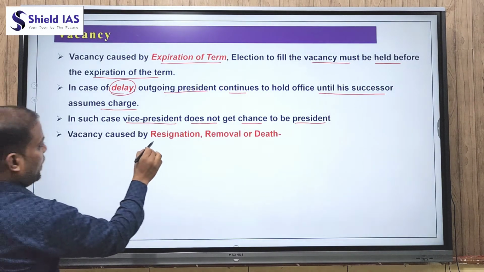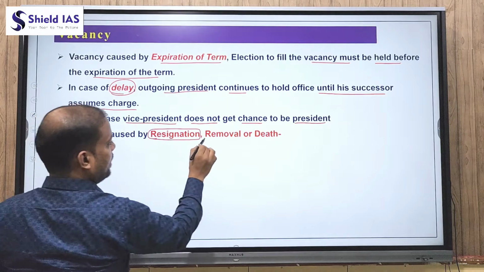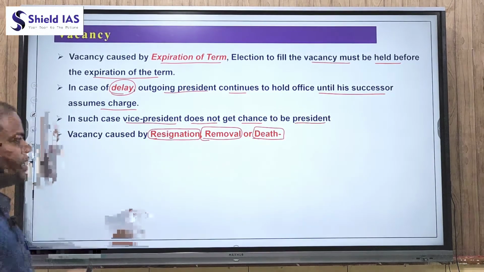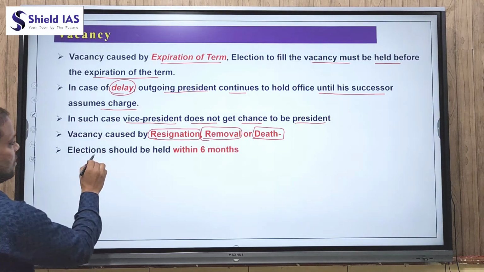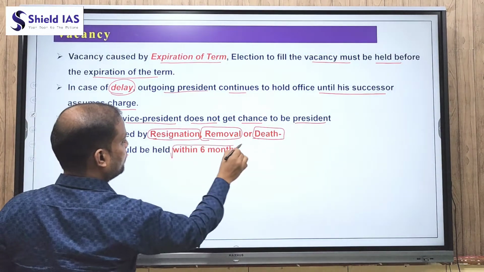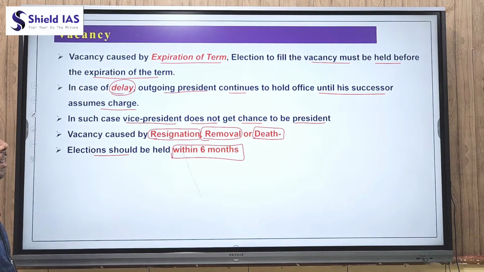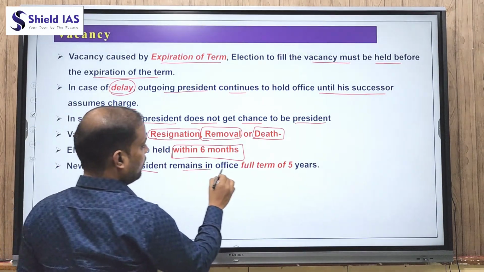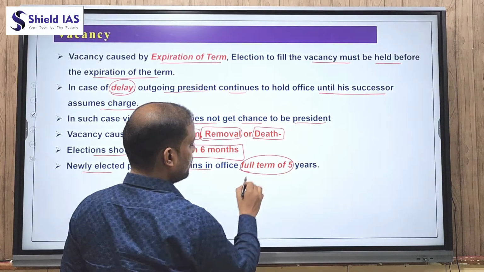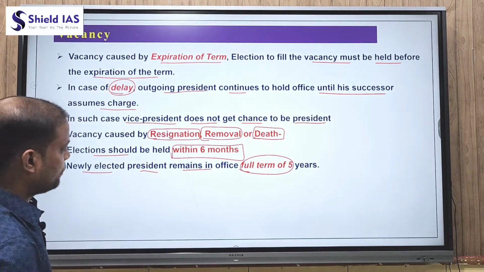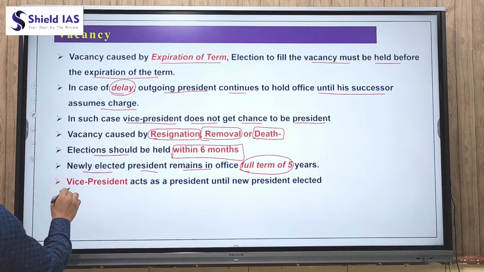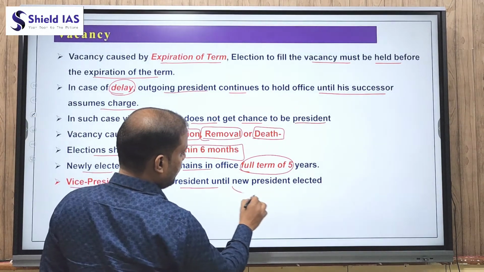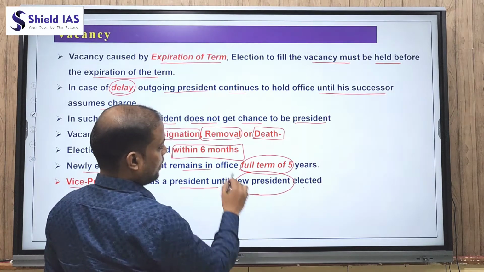If there is a vacancy caused by resignation, removal, or death of the president, in these three conditions the election should be held within 6 months, and the newly elected president remains in office for the full term of 5 years, not the remaining period. The vice president acts as president until the new president is elected, in these three conditions.